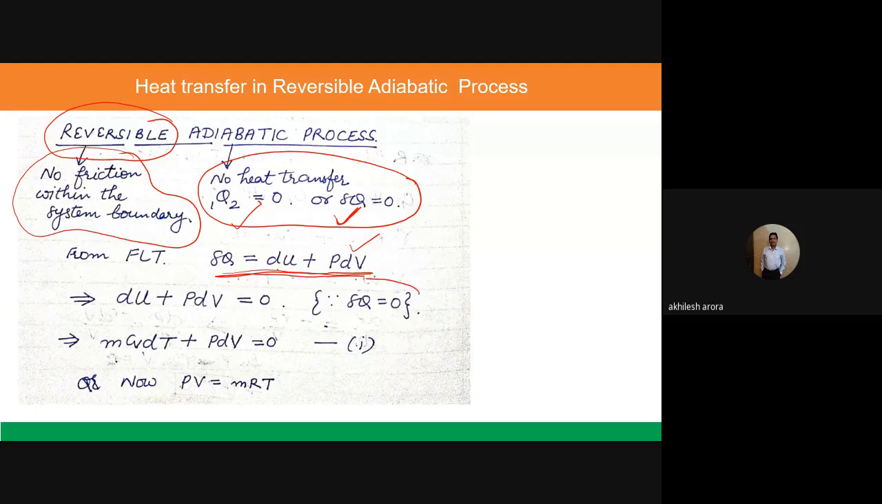I can put the value of delta Q as 0. So I am left with dU plus PdV is equal to 0. Now what is the value of dU? It is equal to mCv dT plus PdV is equal to 0.